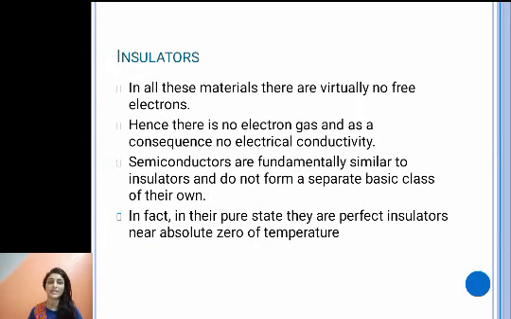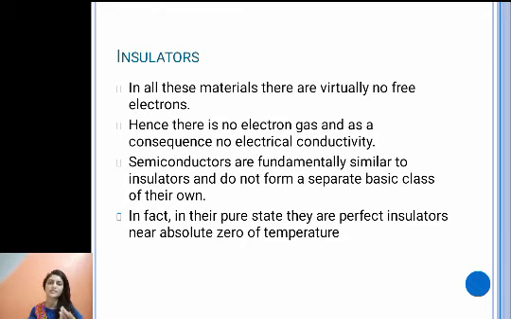When we talk about insulators, in insulators we have no free electrons, so there is no concept of electron gas, and there is no electrical conductivity as there is no free electron. Semiconductors are fundamentally similar to insulators, and they do not form a separate class of their own.